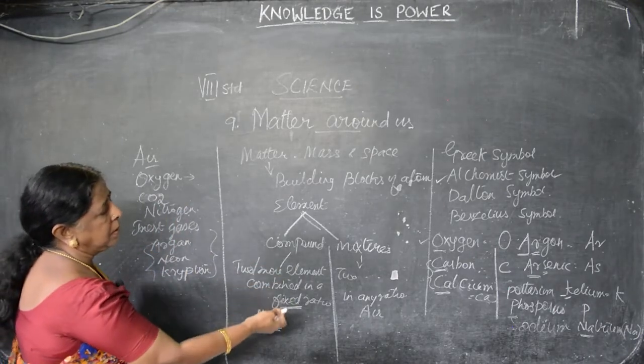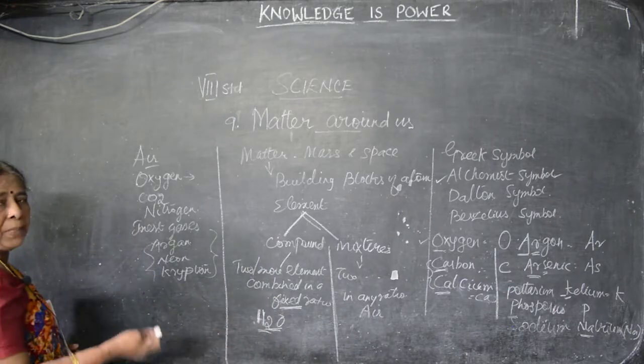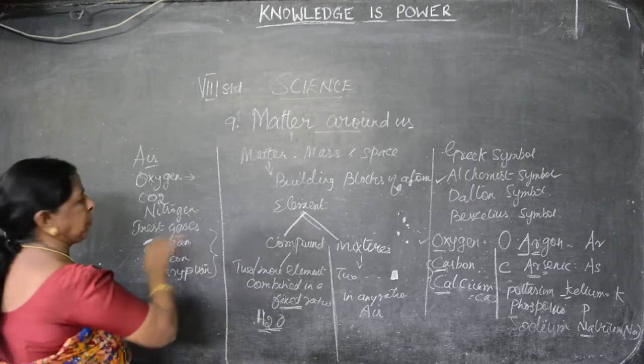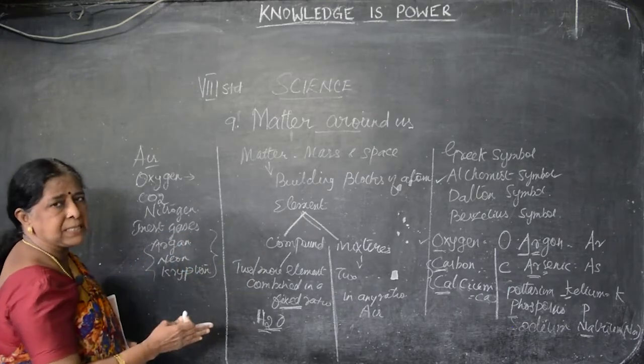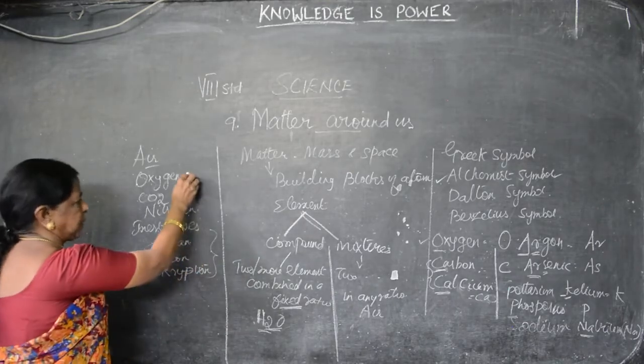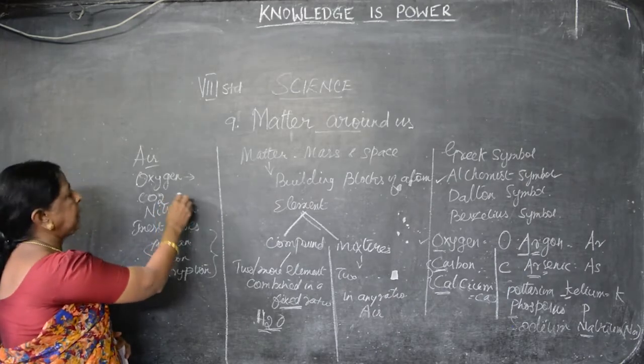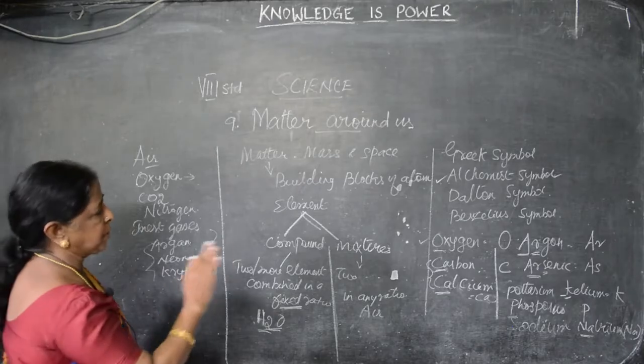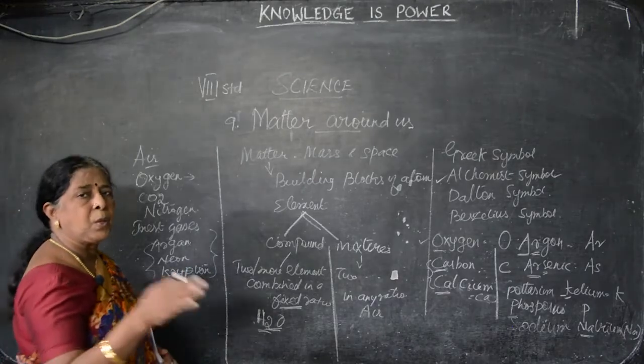So in a mixture, any two or more elements can combine in any ratio, they can be easily separated, and they retain their properties. Air is a mixture of many gases. Oxygen retains its property, carbon dioxide retains its property, nitrogen retains its property. Such a thing is known as a mixture. So what are the differences between compound and mixture?